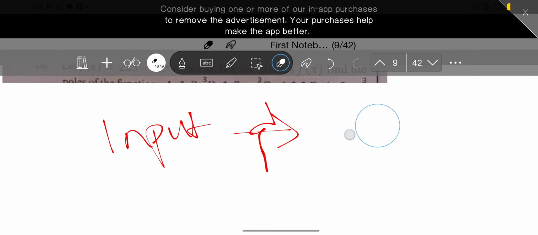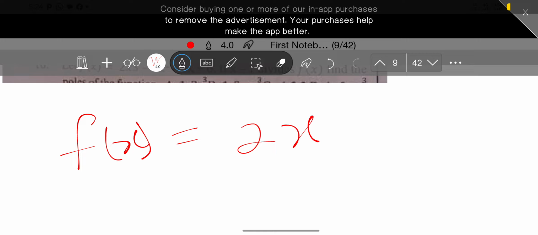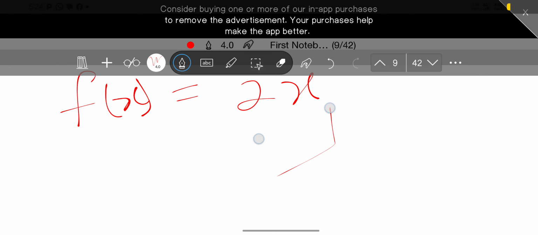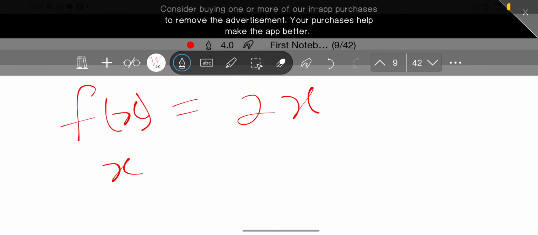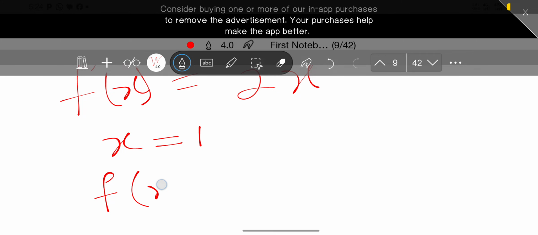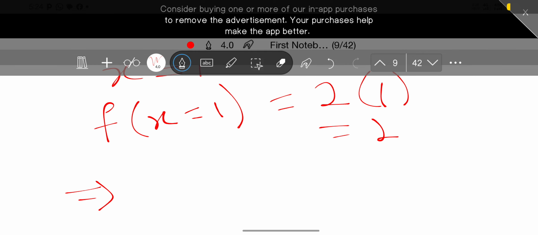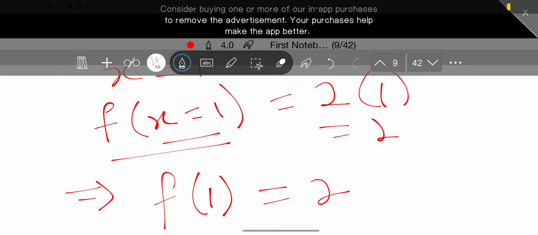So now let's look at this. For example, if I write that f of x is equal to, let's say, 2x. For example, this is a very simple function. F of x equals 2x. So now when x equals 1, if I choose x equals 1, that is the variable, right? So that means this x equals 1, that will equal 2 times 1, and that is 2. This implies that I can simply write f of 1, since x is equal to 1. So that means f of 1 equals 2, right?